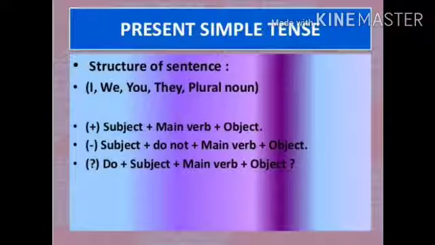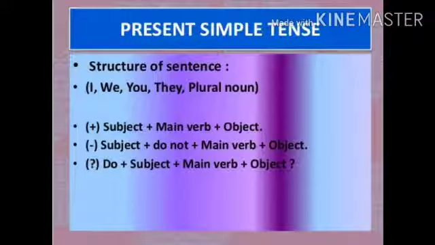At the time of making a negative sentence, we use do not or does not after the subject, according to singular or plural. When we have to form an interrogative, we use the helping verb do or does before the subject and a question mark at the end of the sentence. In this way, we can form sentences of simple present tense.